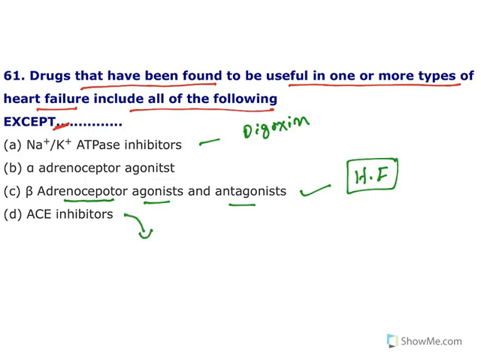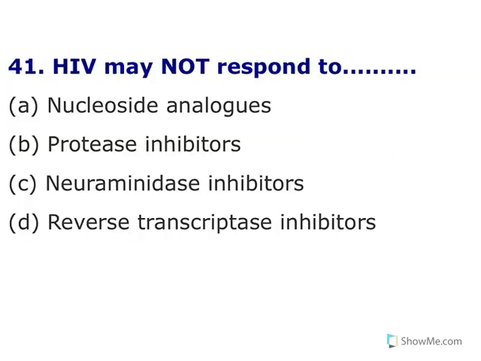ACE inhibitors, captopril, fosinopril, enalapril, they are the best choice of drugs to treat heart failure. Now which one cannot be used? Alpha adrenoreceptor agonists cannot be used because they affect cardiac output of the heart. Already in heart failure, cardiac effect is impaired and you cannot use this drug. So option B is correct. Moving to the next one.